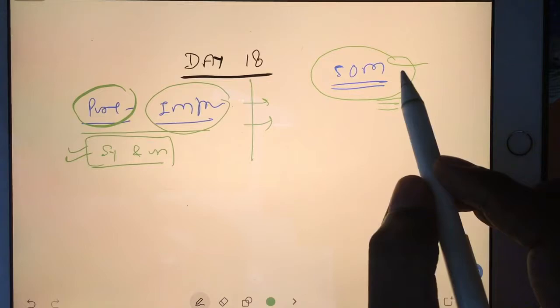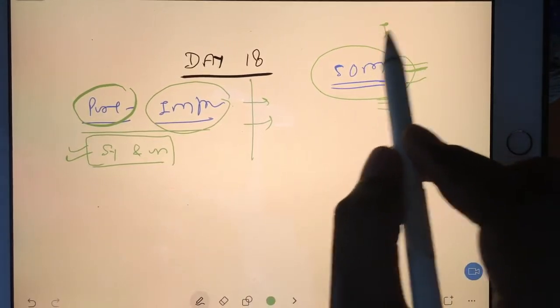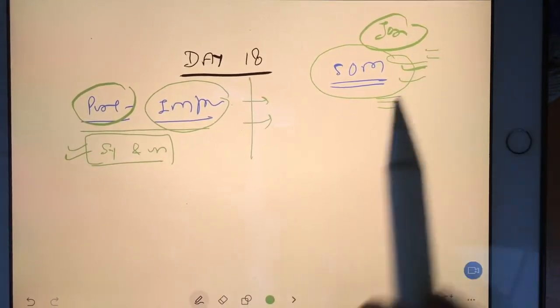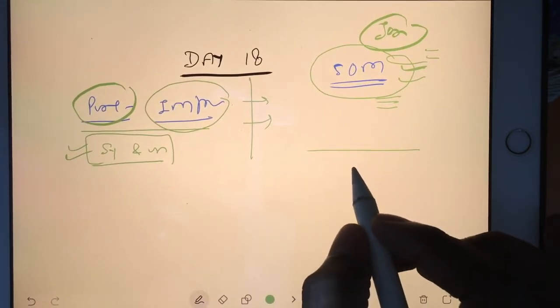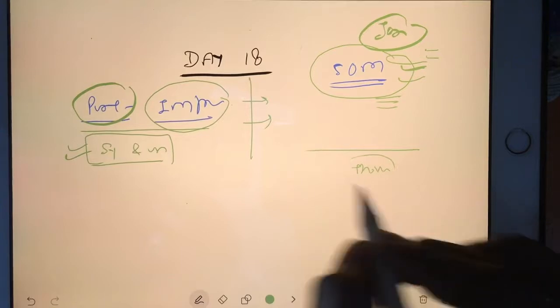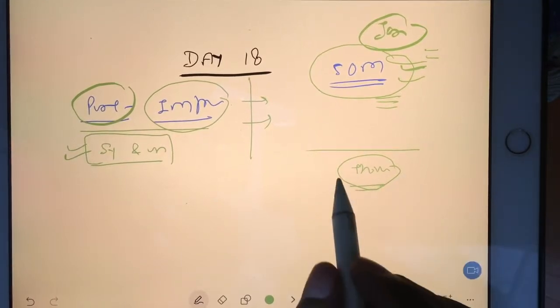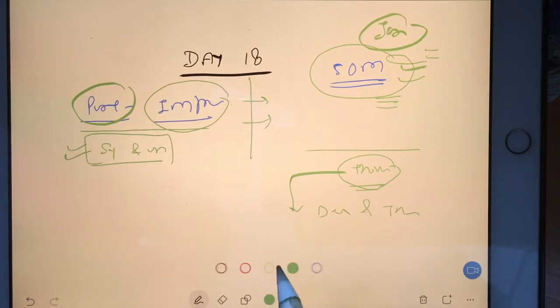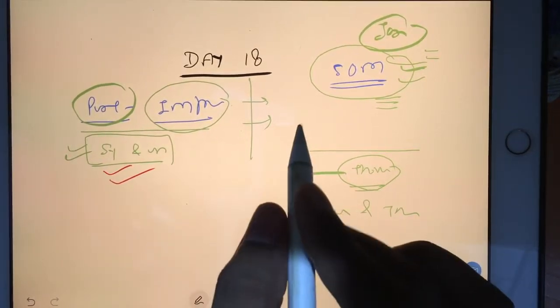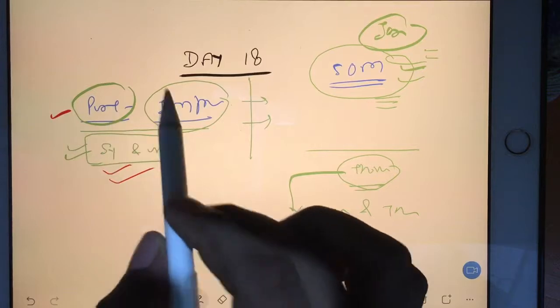And when all the parts of strength of material, including torsion for the solid bar, get over, then we will go to the aircraft structure. There mainly we have to deal with thin sections. So when we deal with thin sections, then one more time we will do bending and torsion. See, one bending and torsion we are doing here. So you have seen we have done our pure and impure bending.